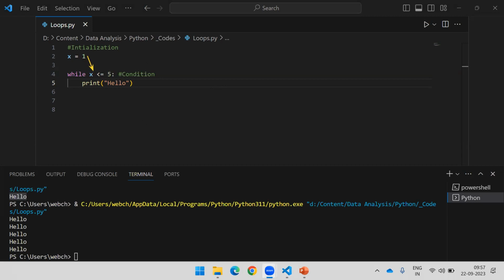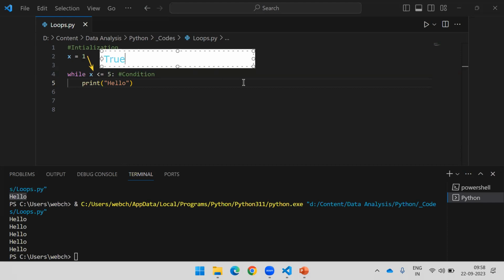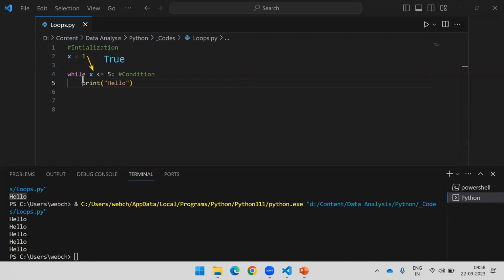Obviously, at the very first place, when the value of x is 1, it will say true. Why? Because 1 is less than 5. Right? It will say true. The moment this expression returns true, whatever we wrote inside the while loop block will get executed. It is fine. Then again, when the execution of the block code is done, it will come back to while.